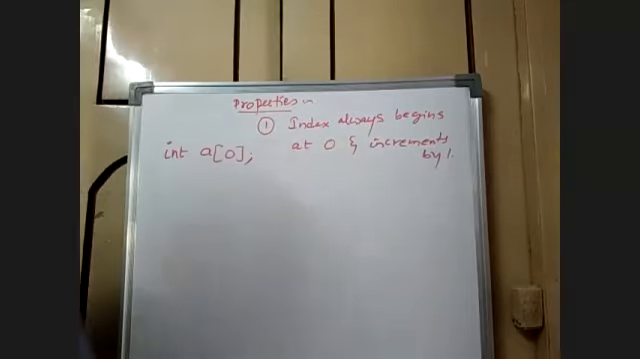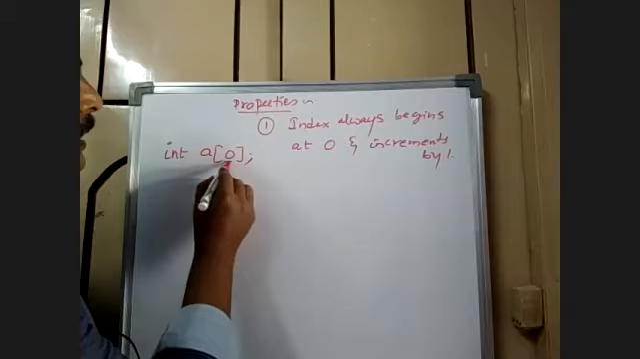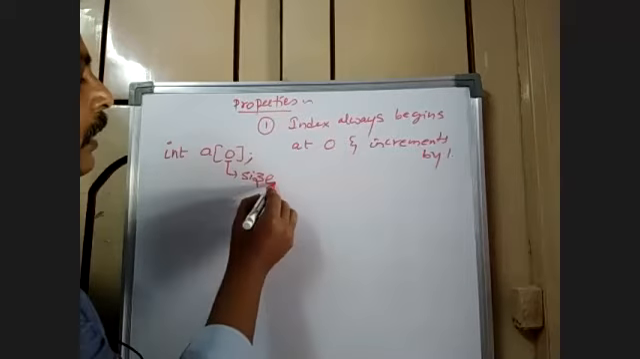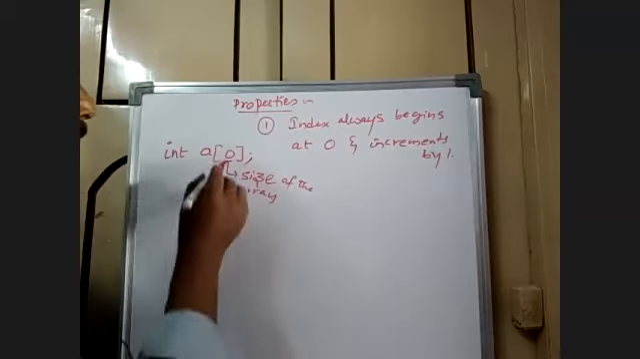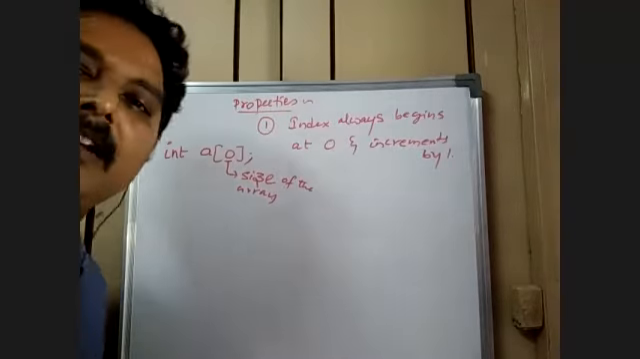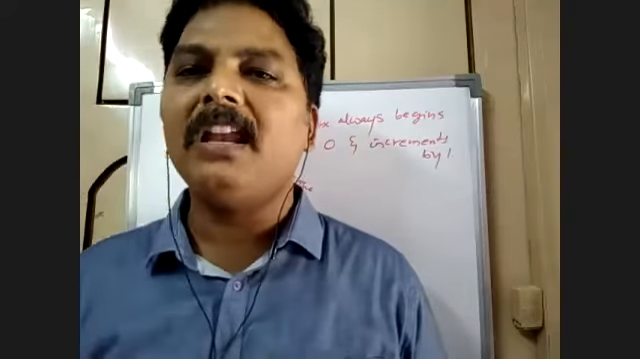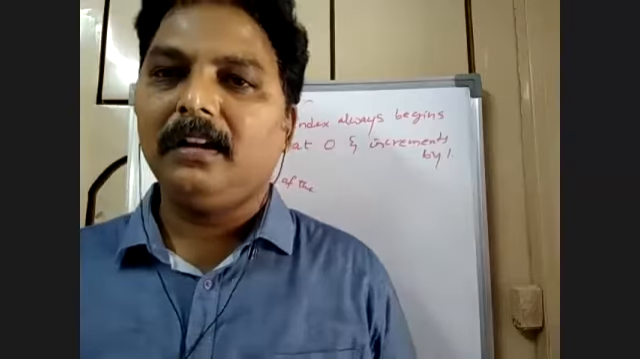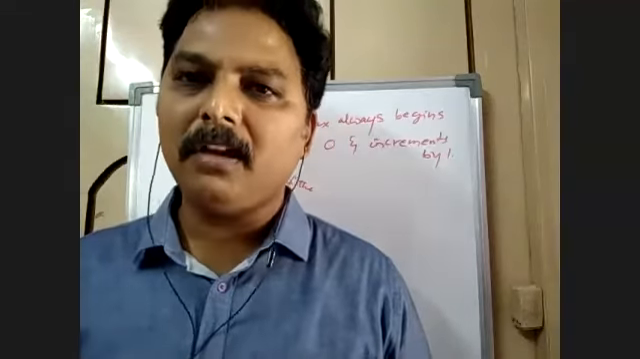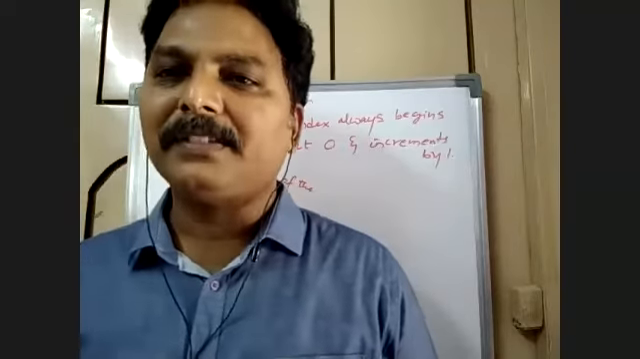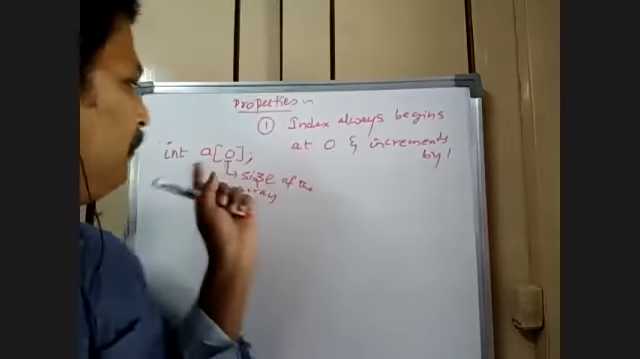This means that int a of 0 means this is the size of the array. Now, if the size of the array is 0, it means that there is no element at all. Like I said, I have 0 money in my pocket. What does it mean? Do I have some money? No. So I don't have any money. Instead of saying that I don't have any money, I said I have 0 money in my pocket. Exactly the same. Int a of 0.